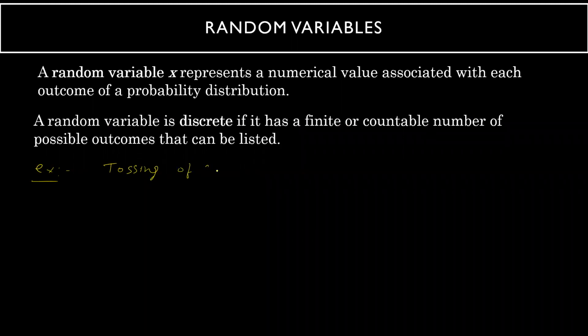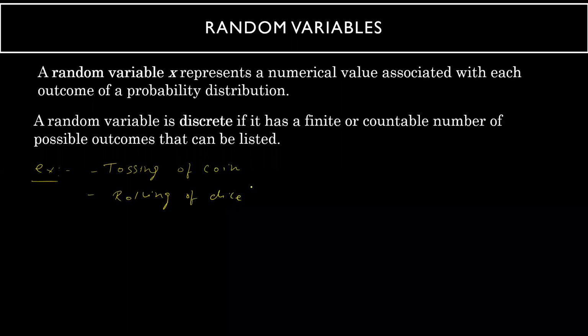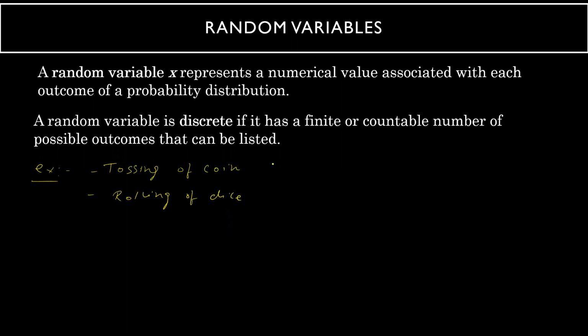Rolling of a dice, you will not get anywhere decimal numbers. You may get from 1 up to 6. There is no decimal number. So this is a very good example of the discrete category.